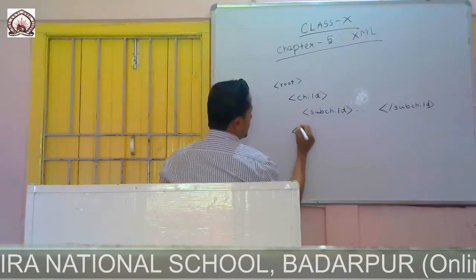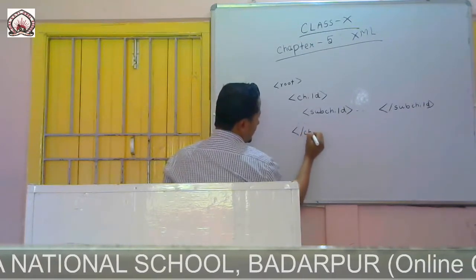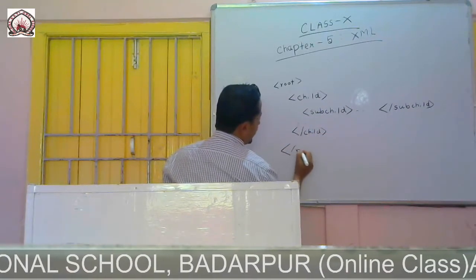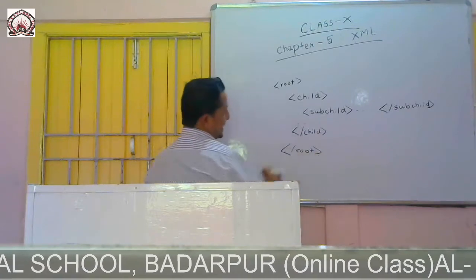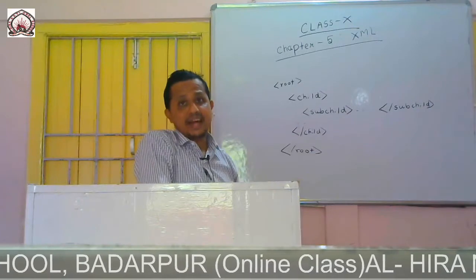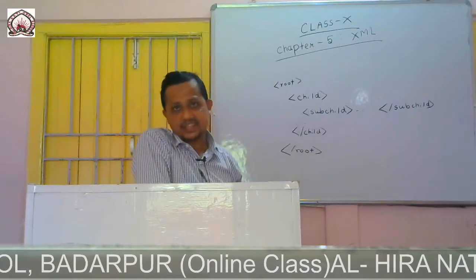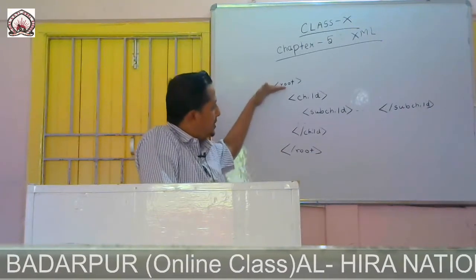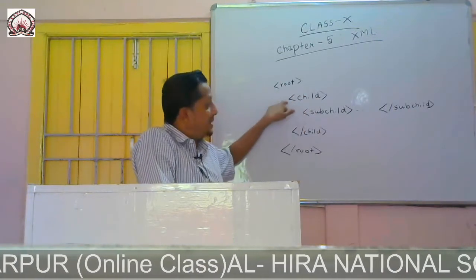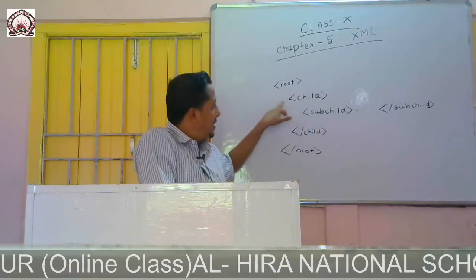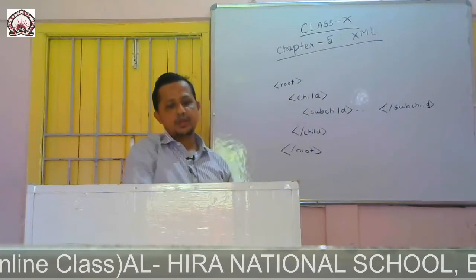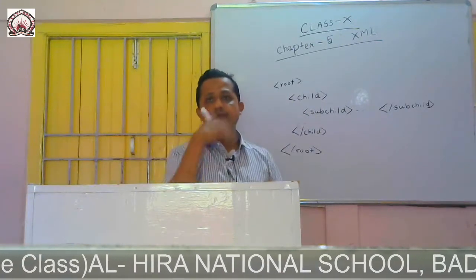In XML the data are stored in a tree-like structure: root, child under the root, and subchild under the child. So this one is the child of this one, and a tree-like structure is formed.